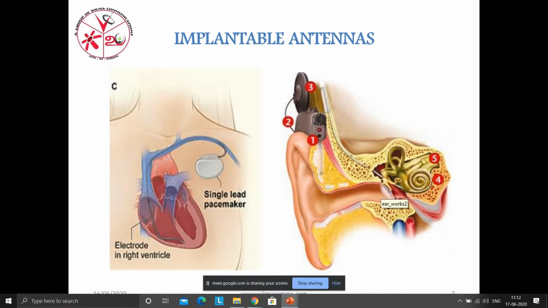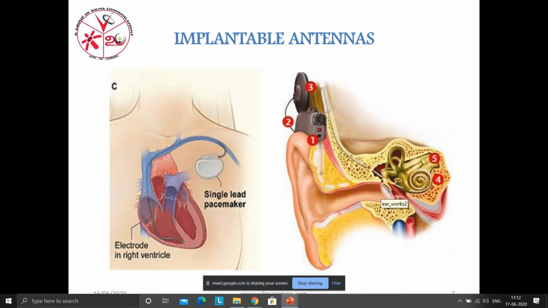How does this work? By getting a command from the external device, this pacemaker works as per the command only. The pacemaker gives an electrical pulse, and this electrical pulse removes the blockage and makes a way for the blood.